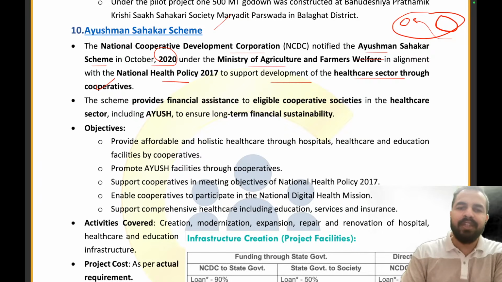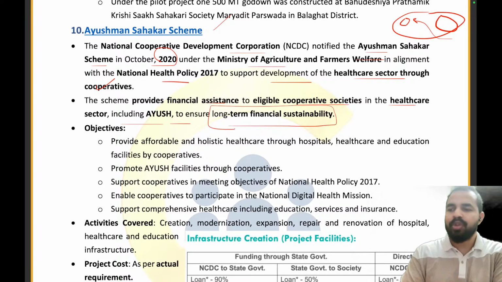It provided financial assistance to the eligible cooperative societies in the healthcare sector, including Ayush, to ensure long-term financial sustainability. So to ensure our long term financial sustainability, the scheme provided the financial assistance to eligible cooperative societies in the healthcare sector.